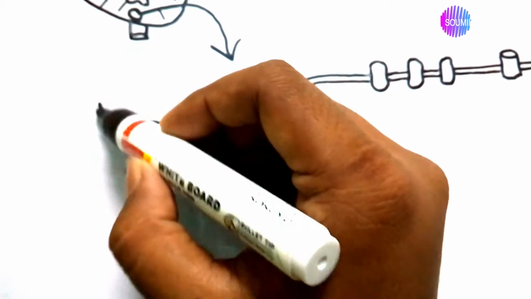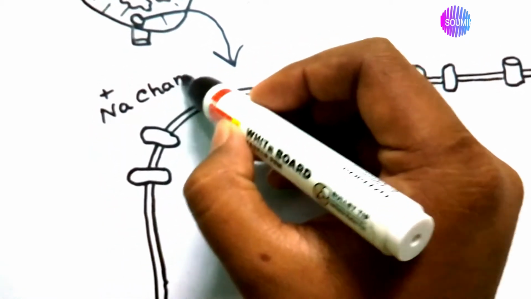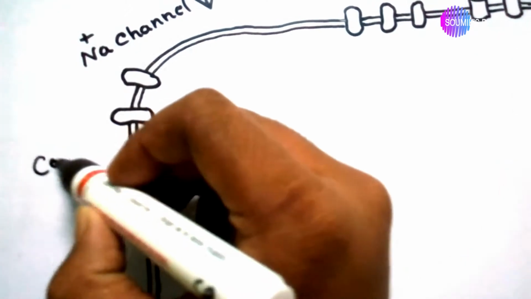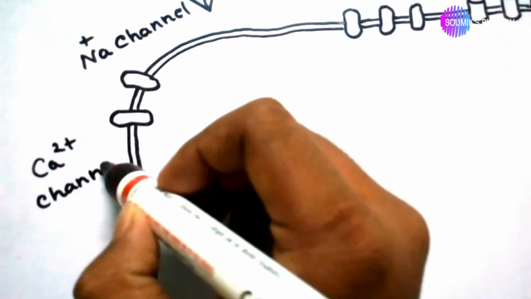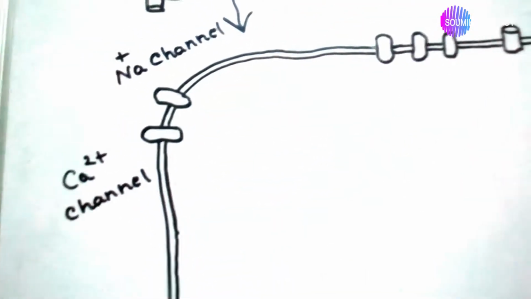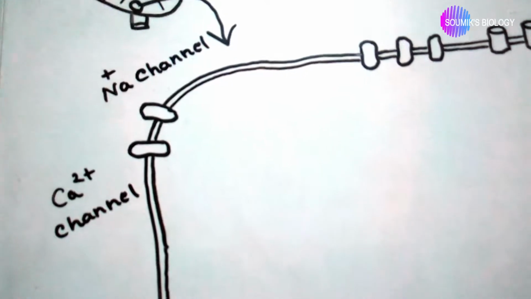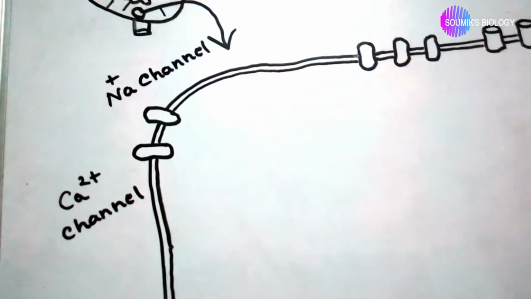They contain some sodium channels or calcium channels. They are leaky channels. That means they are non-gated channels. They are always open, so they are called non-gated channels.